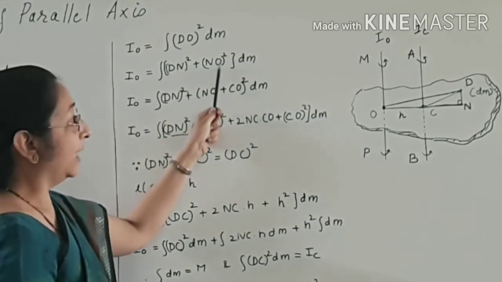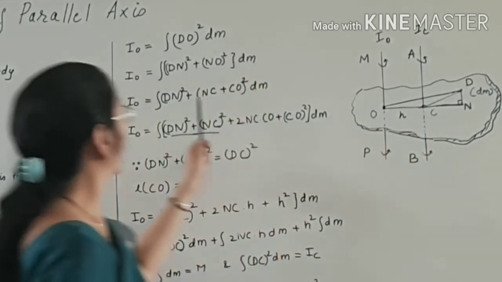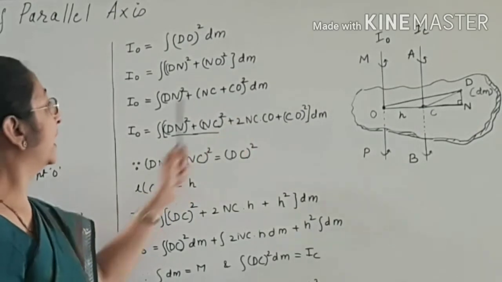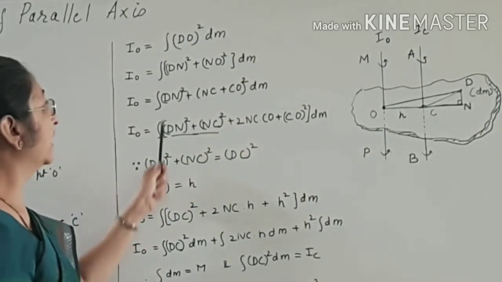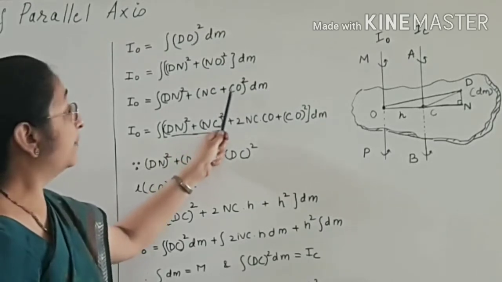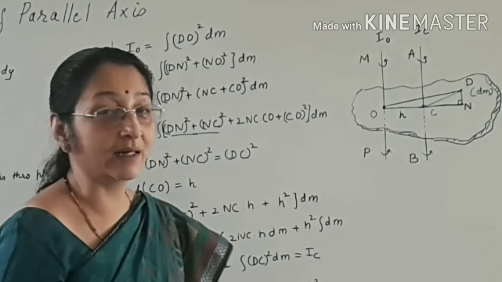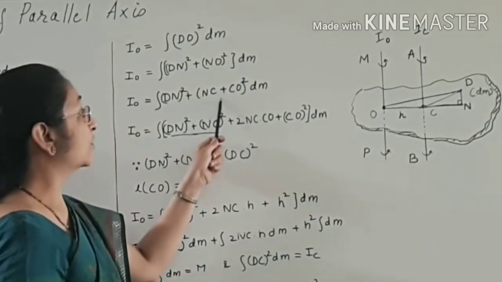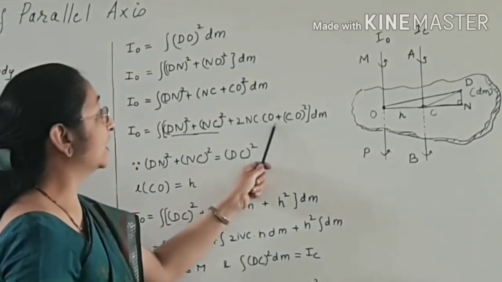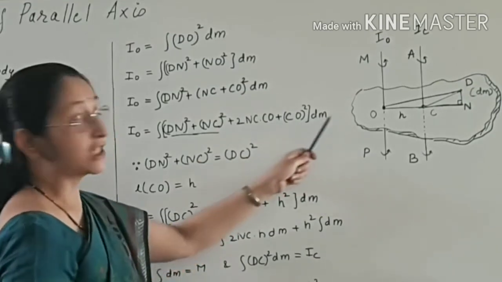plus, now what will we write in place of NO? NC plus CO. So NC plus CO square dm. So IO is equal to the integral of dn square. Now how will we expand this NC plus CO? We will expand it like A plus B square. So we write NC square plus twice NC CO plus CO square, and dm outside the bracket.